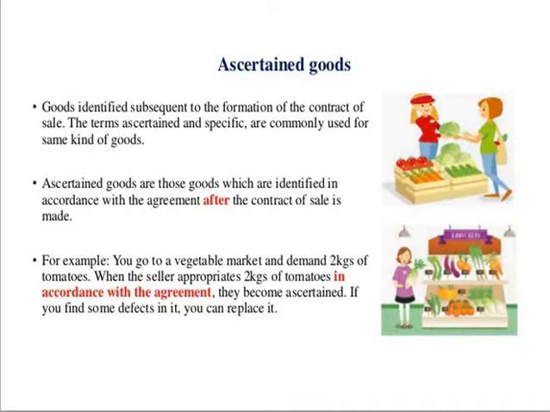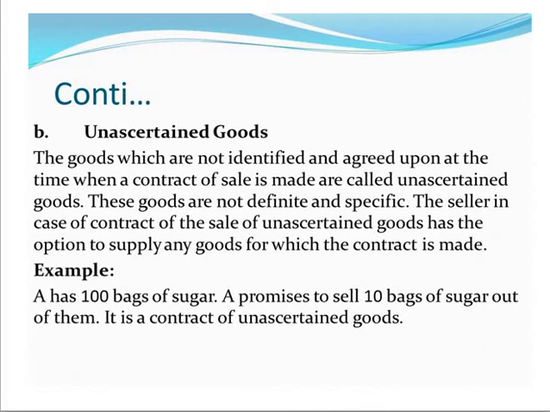So that is for the ascertained goods. Next we are moving to unascertained goods. Unascertained goods are goods which are not identified. As in the example, we have 100 bags of sugar and one person has asked for 10 bags. So out of 100 bags, any 10 bags can be sold to them. So that is unascertained goods.